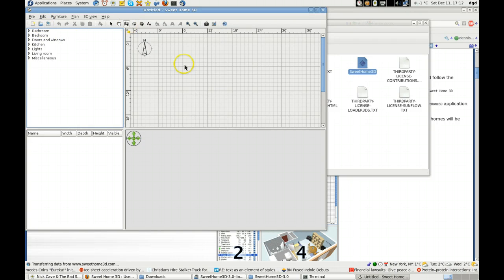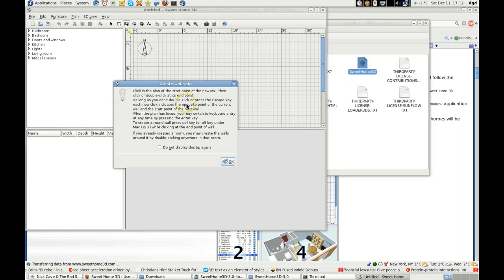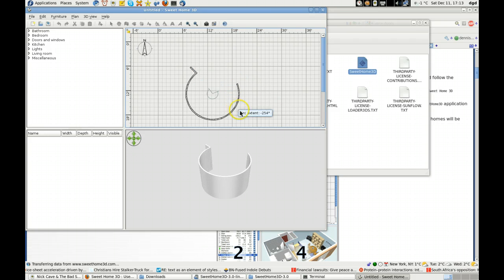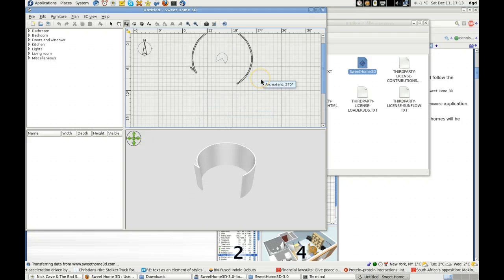So let's go ahead and create a wall or something. Yes, okay. Now we've got a wall, and now apparently if I hold down the control key, there we go, I get a round wall. Yay! Round walls. Thank you, developers at sweethome3d.